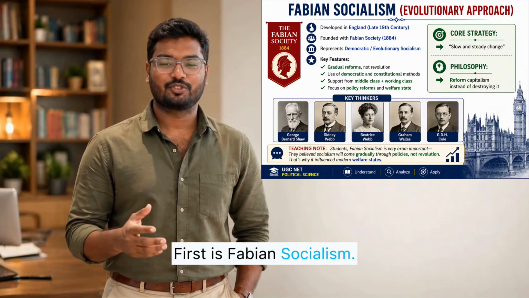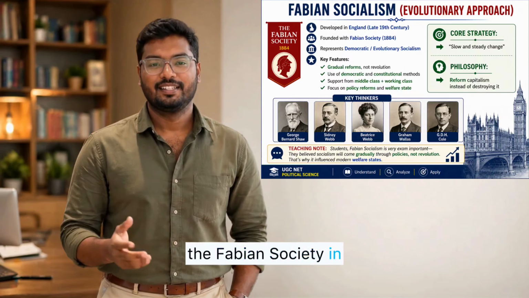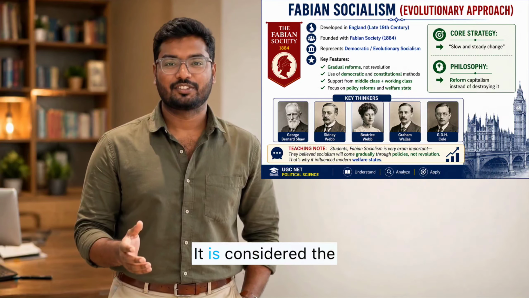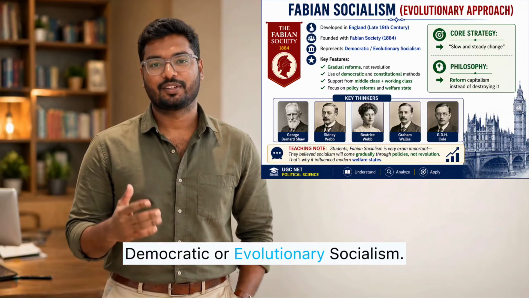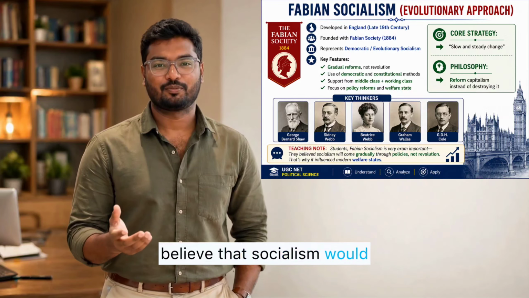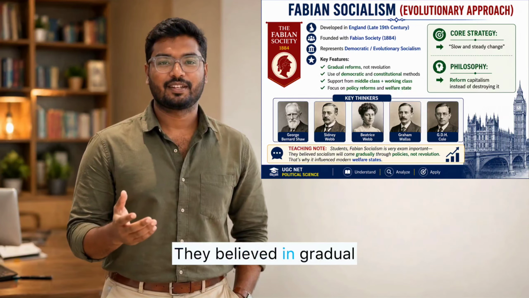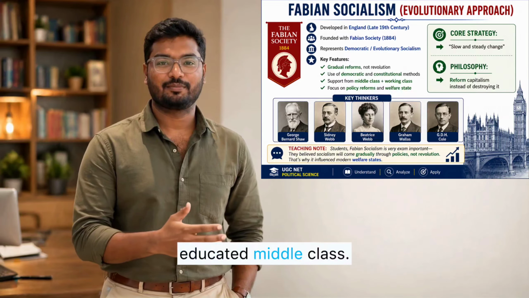First is Fabian Socialism. It developed in England with the foundation of the Fabian Society in 1884. It is considered the first systematic theory of democratic or evolutionary socialism. The Fabians did not believe that socialism would come overnight. They believed in gradual change, constitutional methods, and the role of the educated middle class.